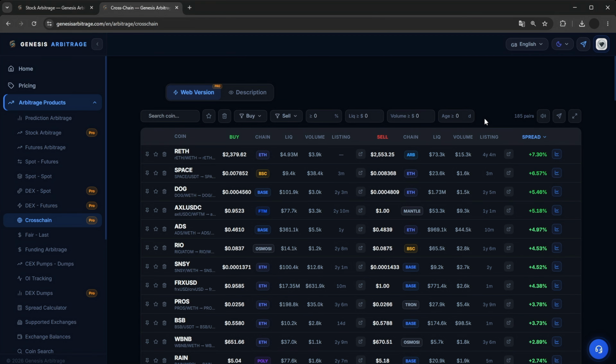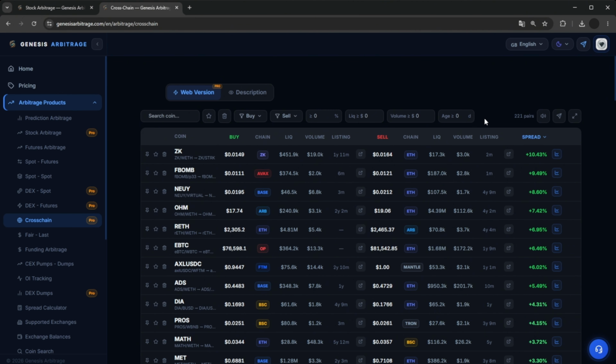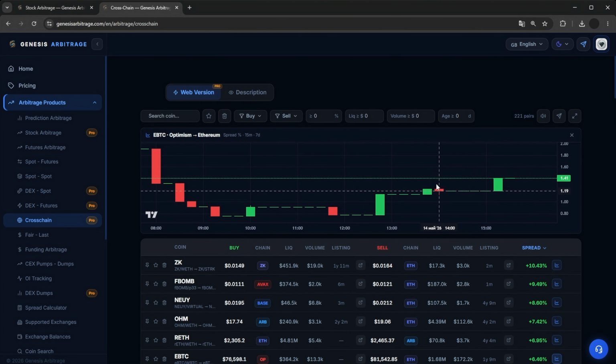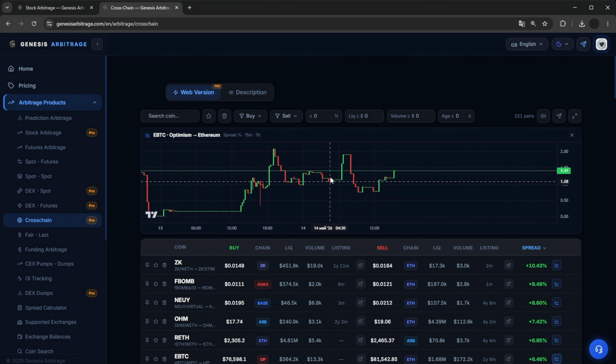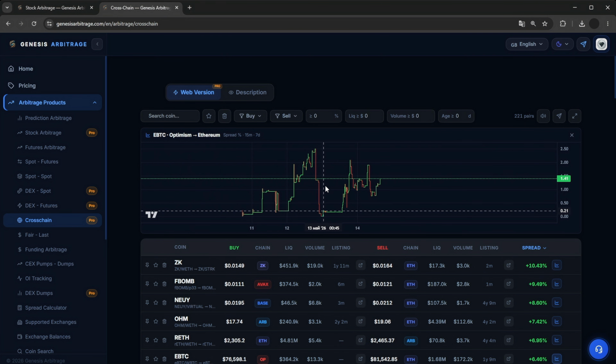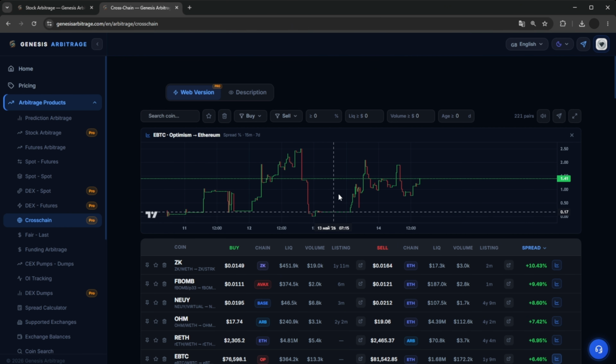Next up is the CrossChain section. In the CrossChain section, it analyzes spreads for the exact same coin on DEX across entirely different networks. The table shows the coin, its pairs, purchase price, network, liquidity, volume, and listing date, like a year ago or even 2 years ago, and a link to the pair. A spread chart is also provided, so we can open it in the same window, check the spread chart for the last 7 days, and decide if it's worth entering.